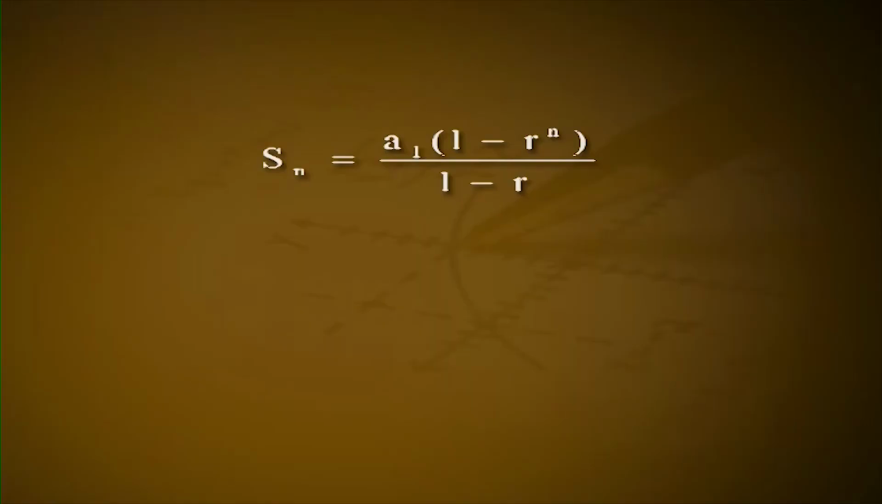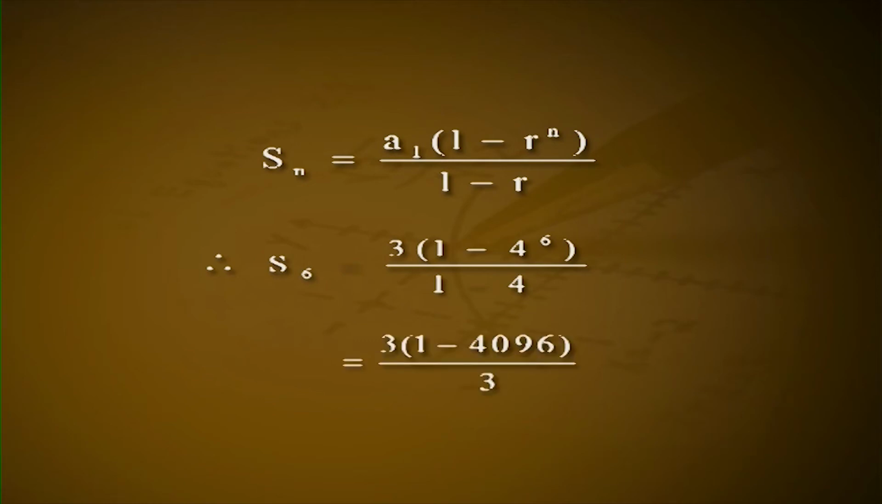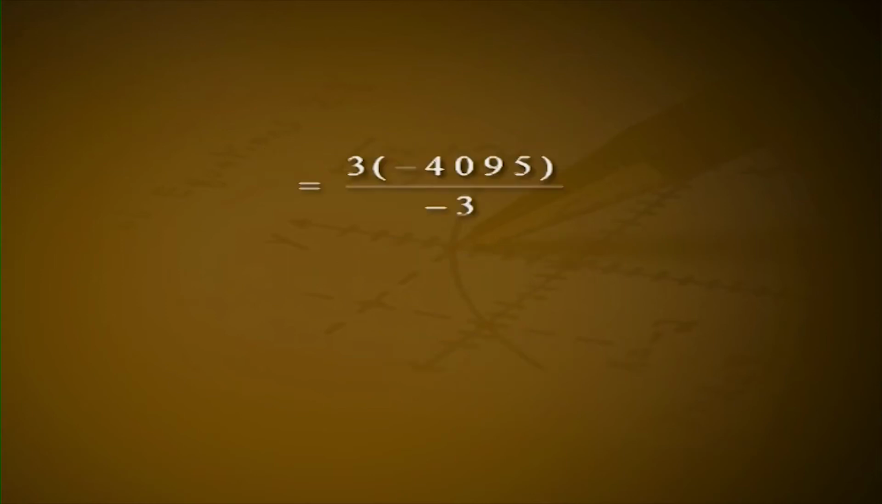1. Solution. By comparing that to the formula given in this problem, we find a1 is equal to 3 and r is equal to 4. Substituting these values into the equation, Sn is equal to a1 into 1 minus r raised to n by 1 minus r. Therefore, S6 is equal to 3 into 1 minus 4 raised to 6 divided by 1 minus 4 is equal to 3 into 1 minus 4096 by minus 3 is equal to 3 into minus 4095 by minus 3 is equal to 3 into 1365 is equal to 4095.